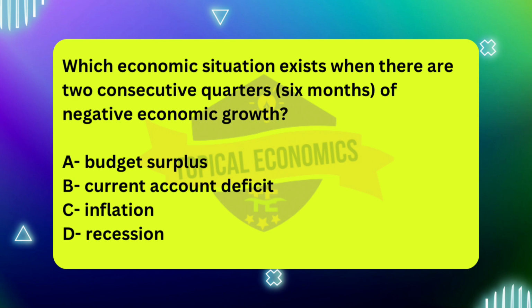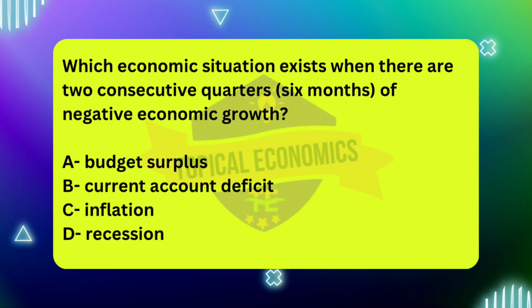Next, option B, current account deficit, occurs when a country's imports of goods, services, and investments exceed its exports. While a current account deficit can have long-term economic implications, it is not defined by 2 consecutive quarters of negative growth. It relates more to the balance of trade and the financial transactions of a country with the rest of the world, not the broader economic cycle.